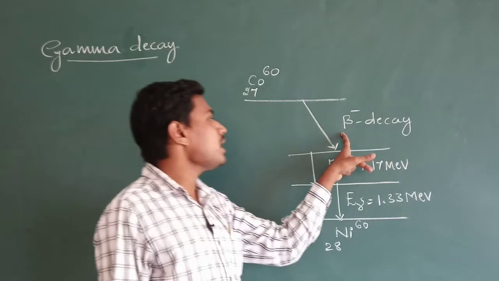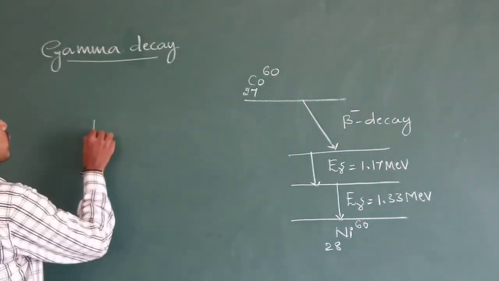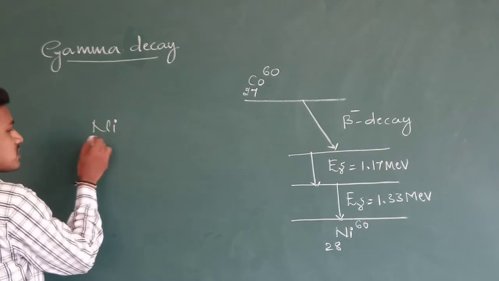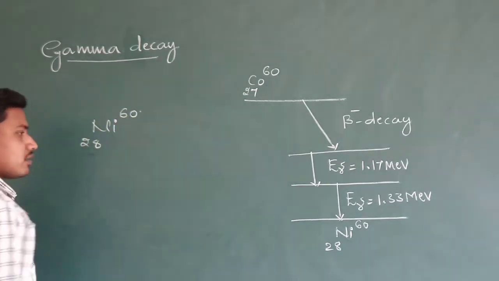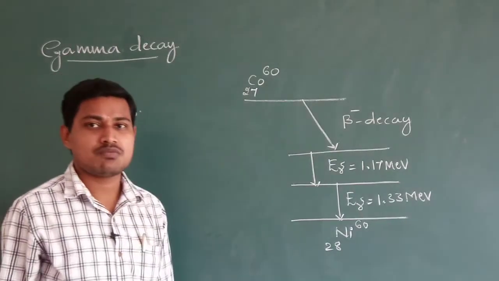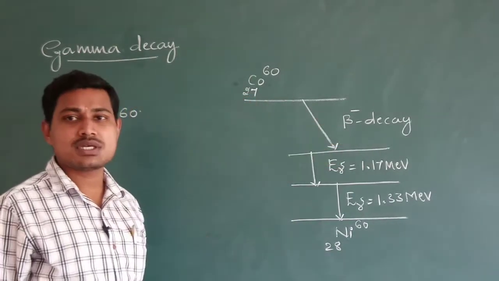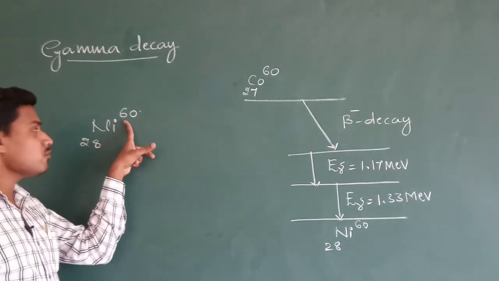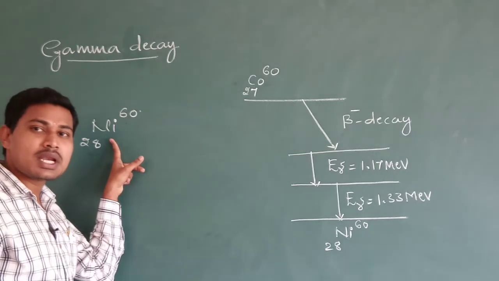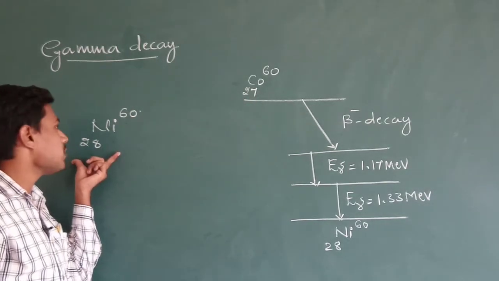It produces the product nucleus nickel 28, with mass number 60. So nickel 28, 60 will be the product nucleus. After the beta decay of cobalt, the product nucleus will be nickel.